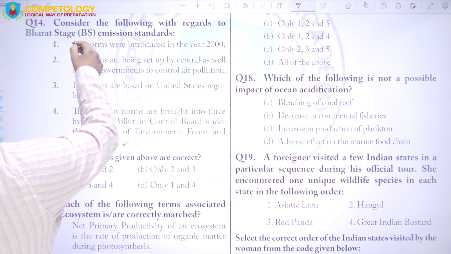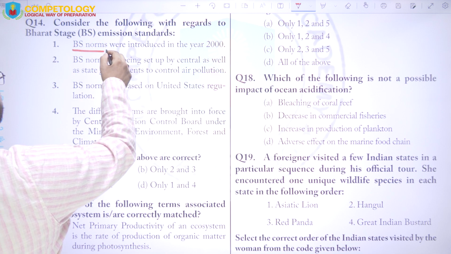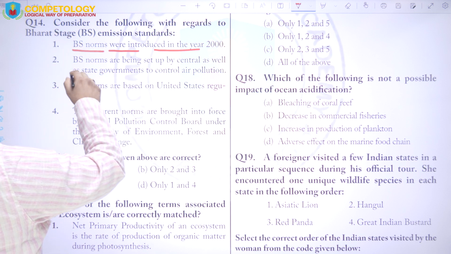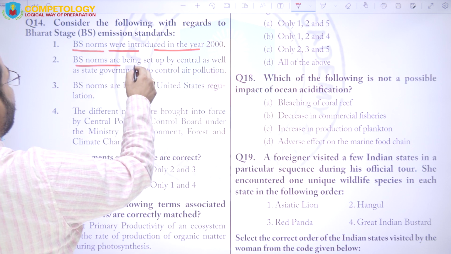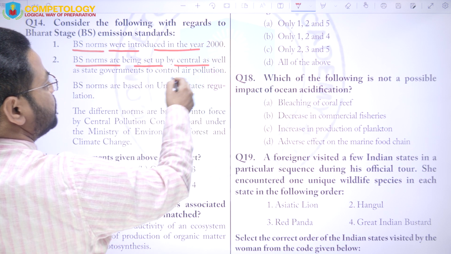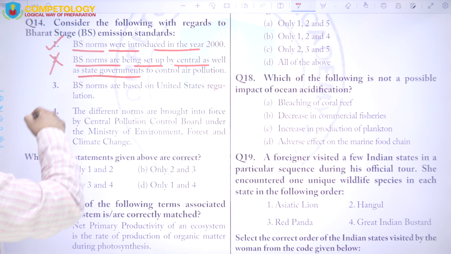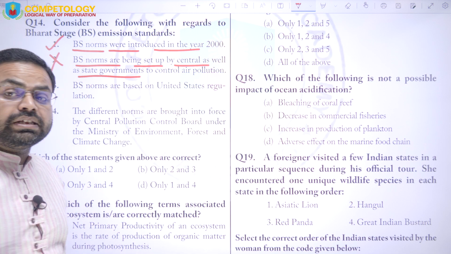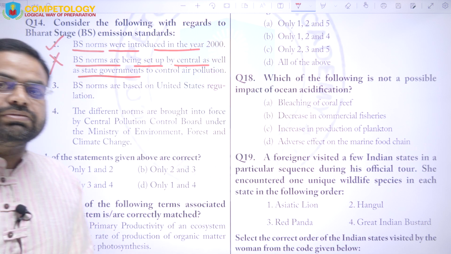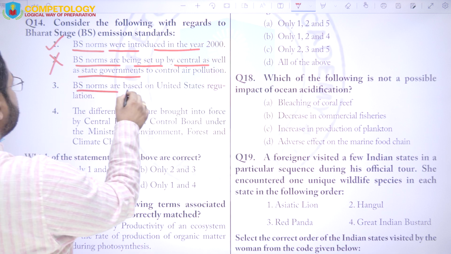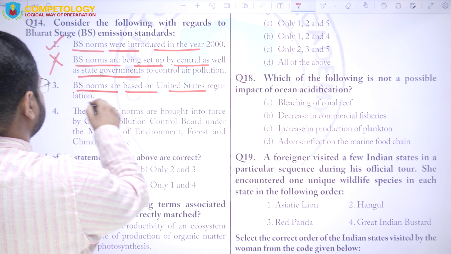So here the statements are, BS norms were introduced in the year 2000. This is correct. Next is, BS norms are being set up by the central as well as the state government. This is a wrong statement because the state governments have no say in the norms formulation for the Bharat stage emission norms, right? Next is, BS norms are based on the United States regulation.